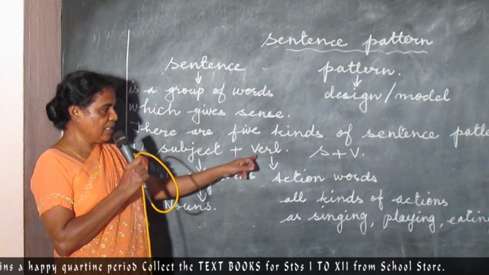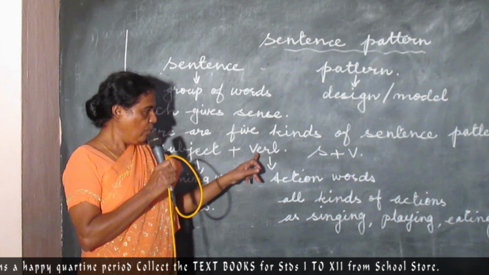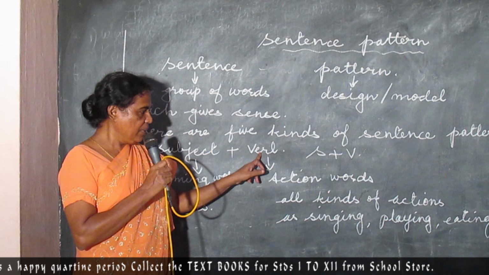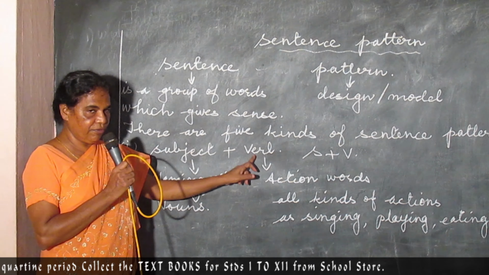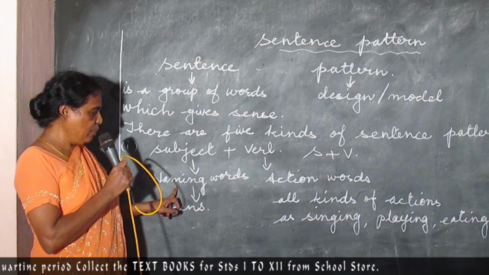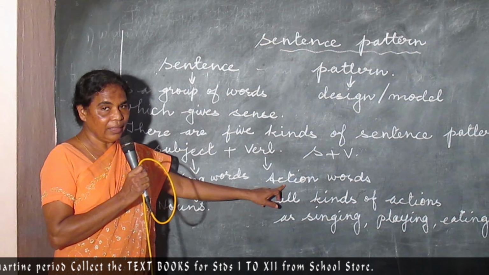The next word is verb. What is a verb? Verb is an action word. Actions that we do, a lot of actions: we laugh, we smile, we eat, we jump, we play, we plan. All these things are called verbs. So in short, we write it as S plus V. Together we put subject plus verb, which means all the naming words or nouns with the actions.